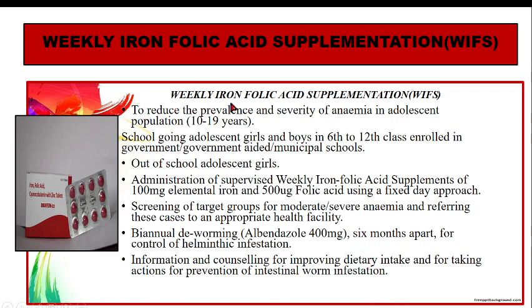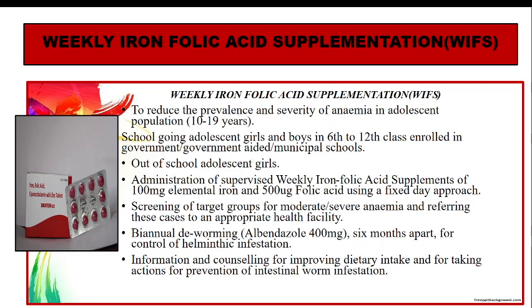So this weekly iron folic acid supplementation is not only just giving tablets weekly, but we are also including all those children who are studying from class 6 to class 12. We are also on the lookout for dropout adolescent girls.